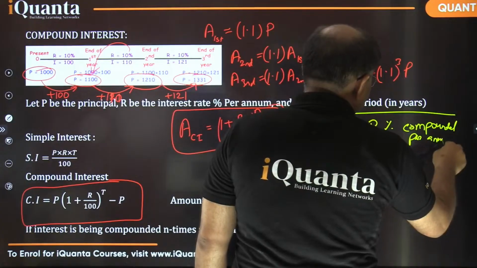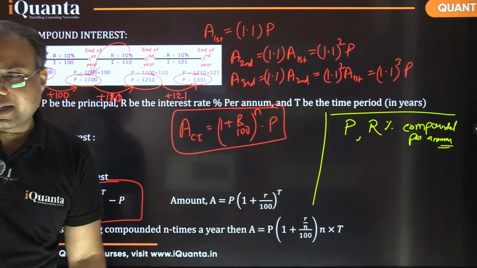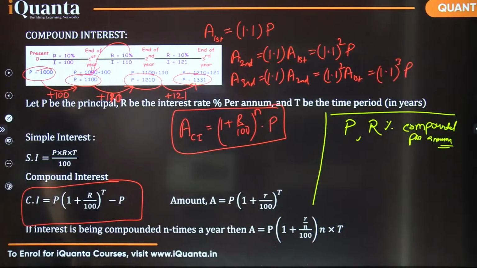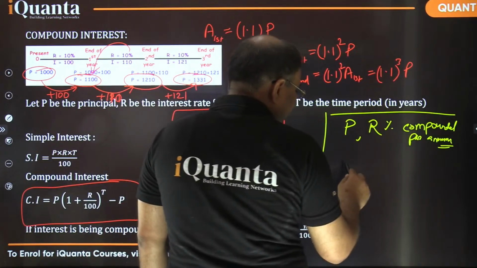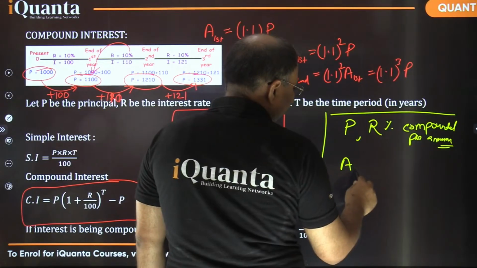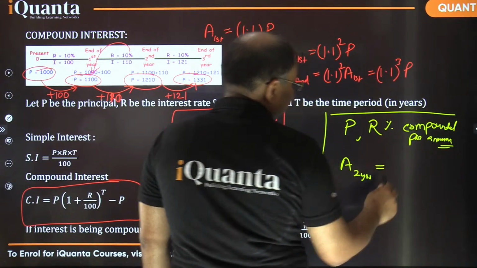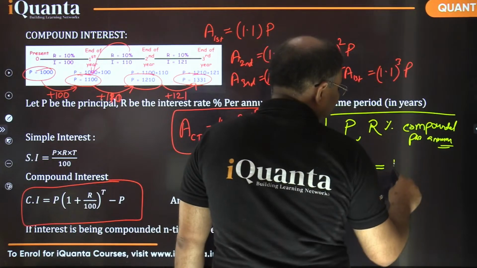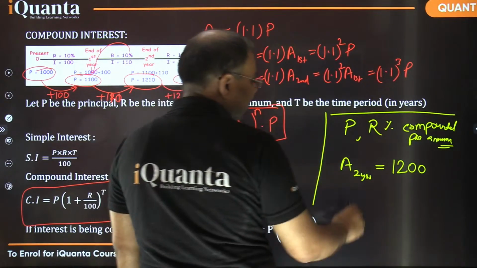How much the rate of interest is, that is also not mentioned, but it is compounded per annum, per year. What is given here is that the amount after 2 years becomes, let's say, 1200 rupees.